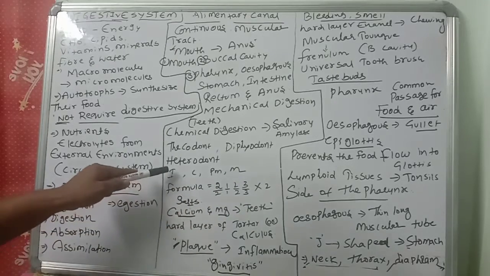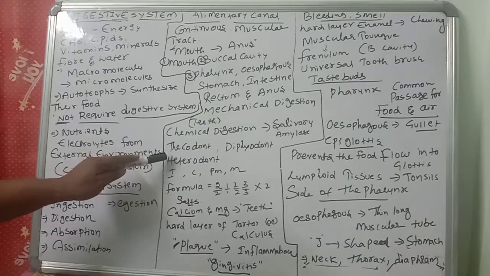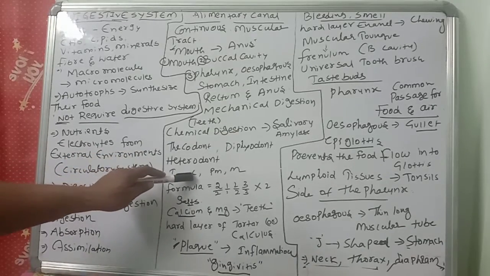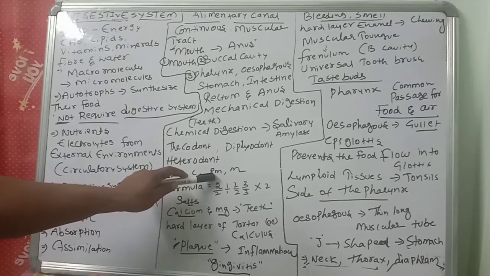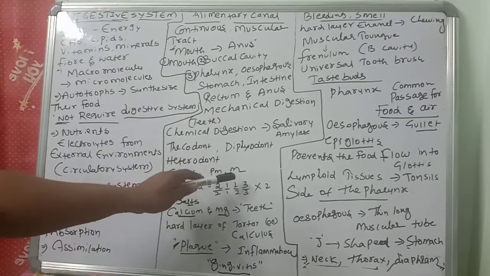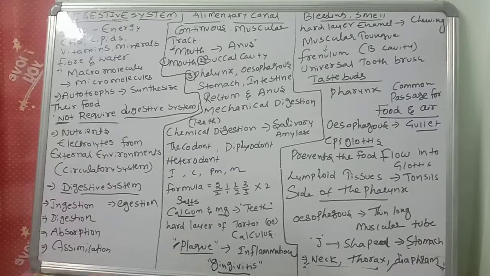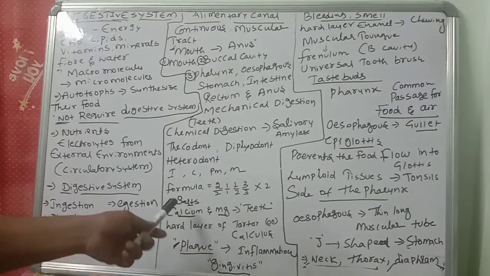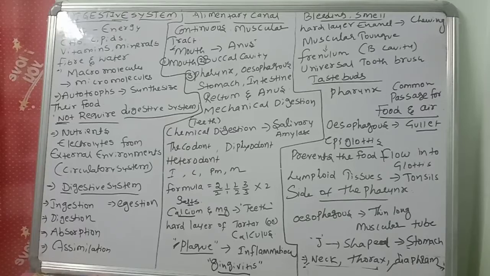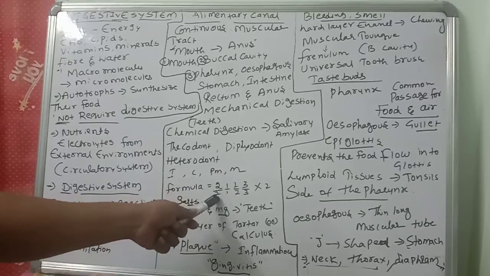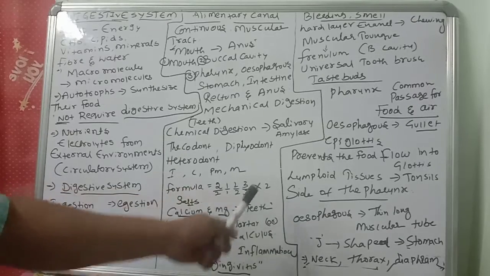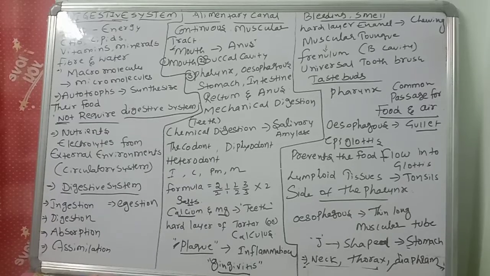So what are the incisors? Incisors are chisel-like cutting teeth. Canines are dagger-shaped tearing teeth. Premolars are for grinding, and molars are for grinding and crushing. The dental formula is 2 by 2, 1 by 1, 2 by 2, 3 by 3, into 2. Total how many? 32, 16 plus 16.